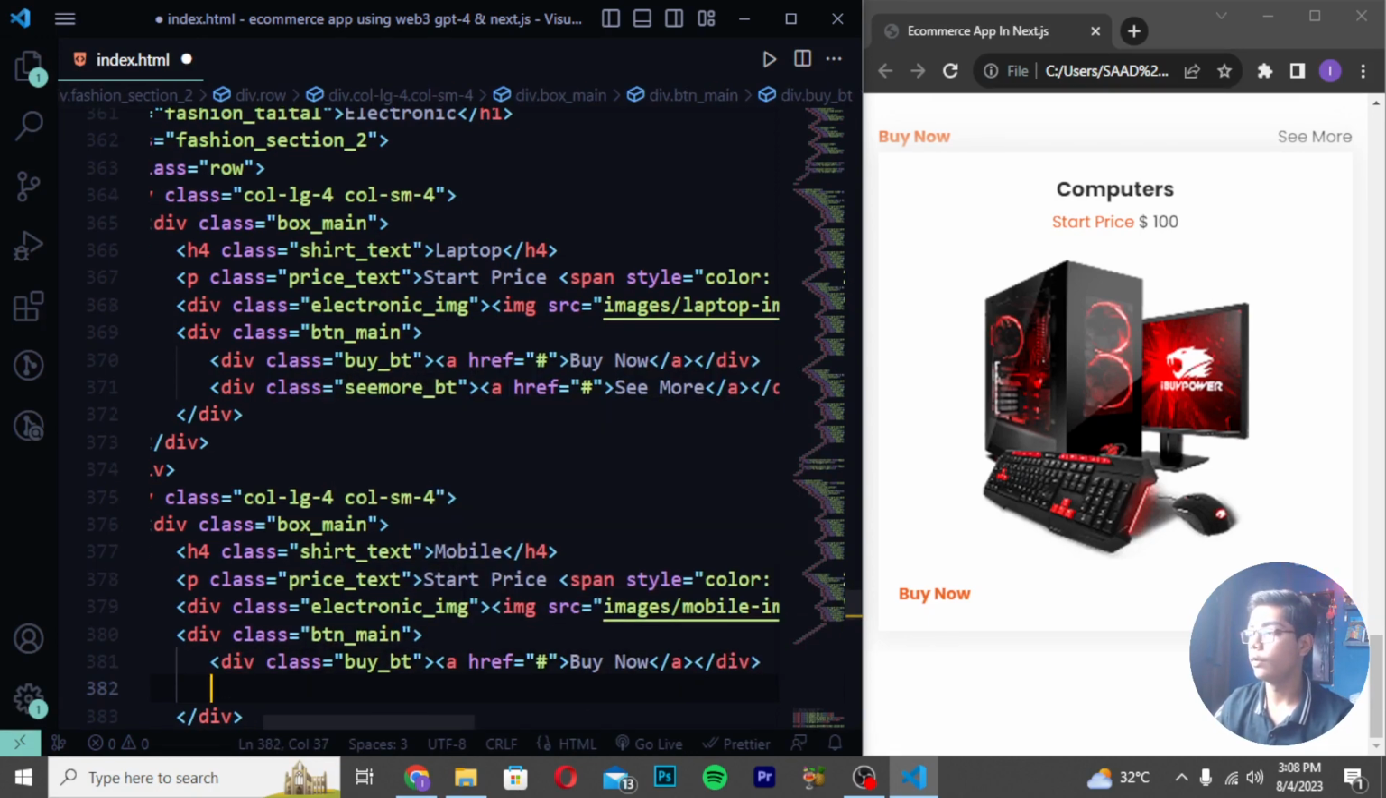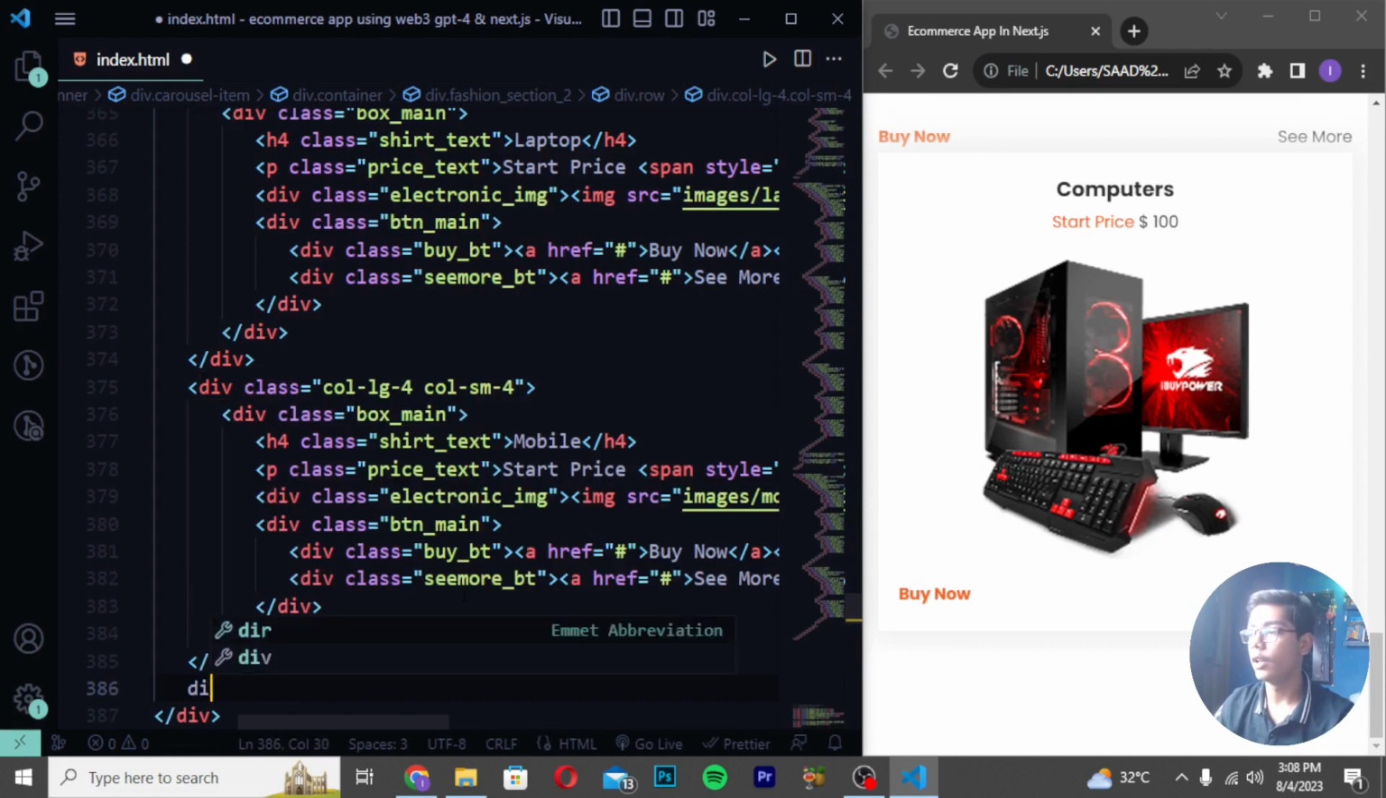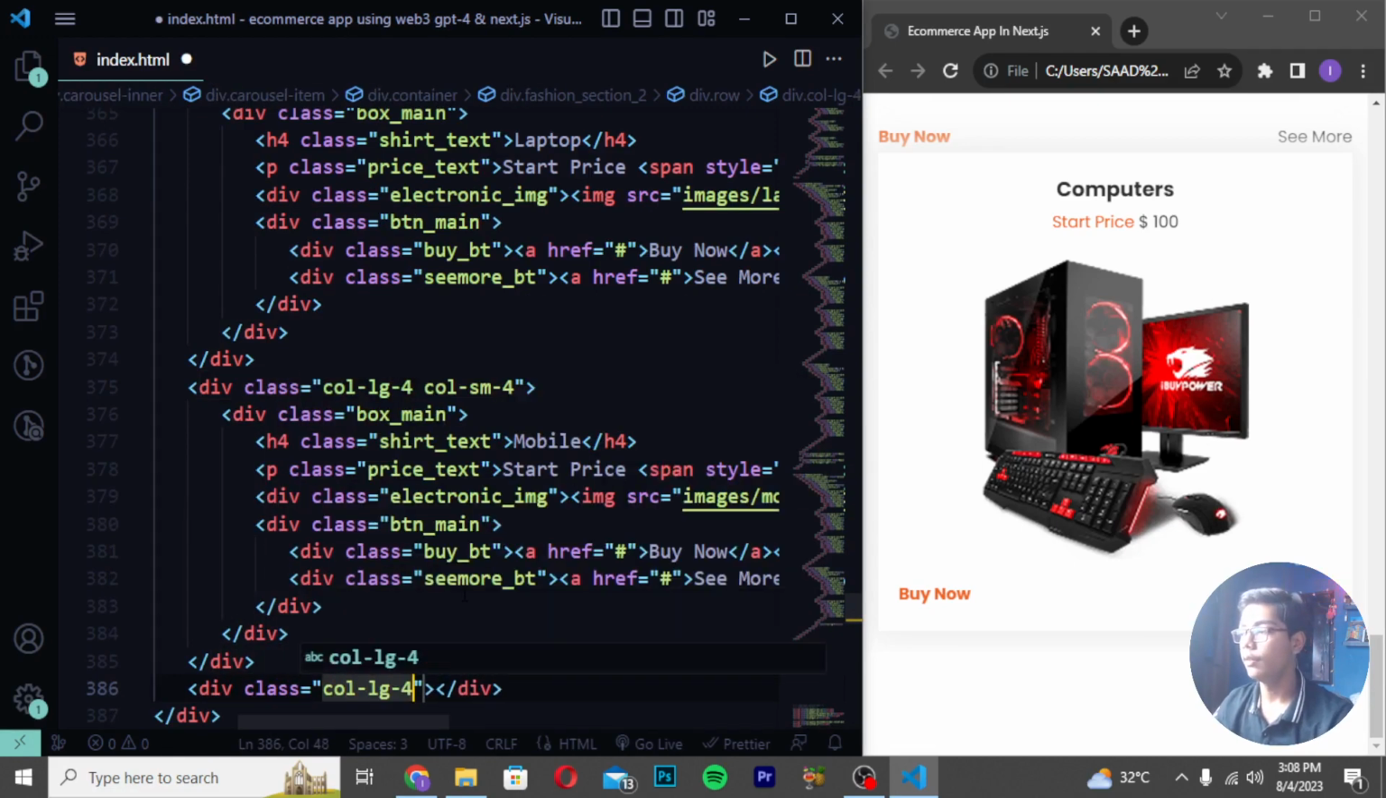Then you have to move down and create a div class cmode_bt, and write cmode. Then when you have written this, move down and create a div class col-lg-4, like this, and after writing that you have to write col-sm-4 as well.